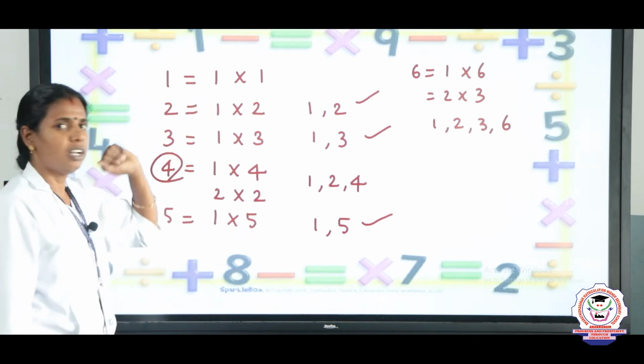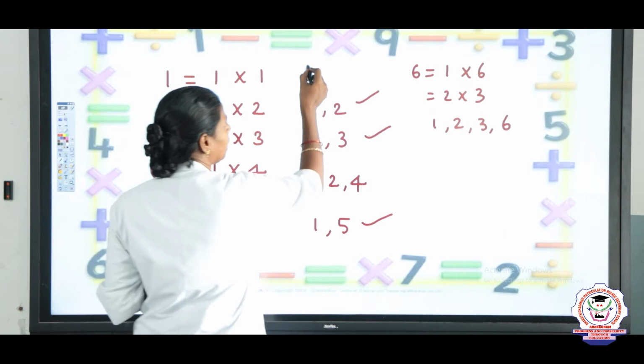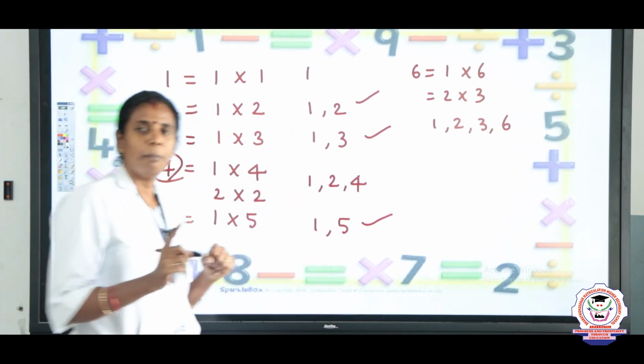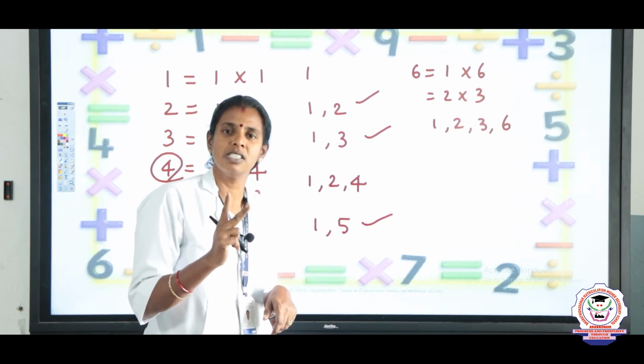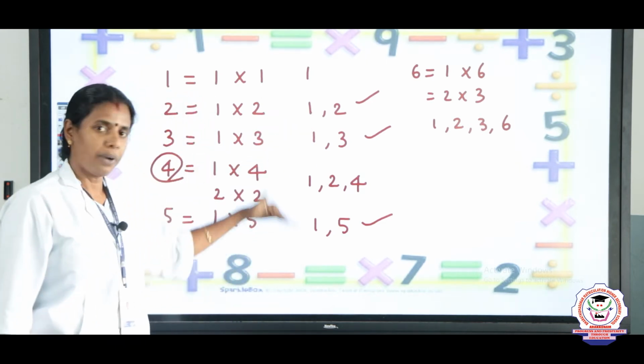What about 1, children, here? So, how many factors are there? Only 1 factor. 1 is the only 1 factor. For a prime number, there should be only 2 factors, which is 1 and the number itself. Okay, that is called prime numbers.